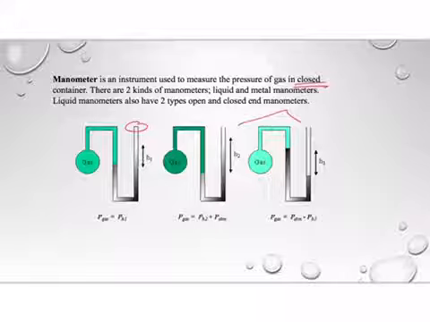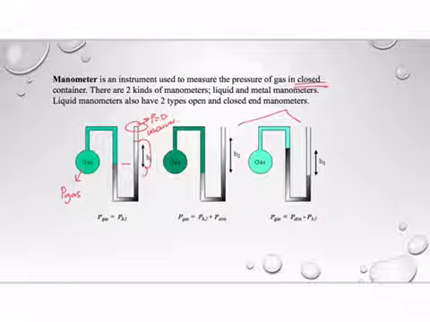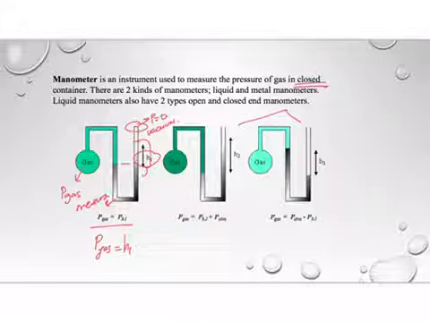In closed-end manometers, the pressure of the gas is directly equal to the height difference in the second column, because here there is no pressure, there is only vacuum. So the pressure of the gas is equal to the pressure of the H1 depth liquid, mercury we especially use. So you can say that the pressure of gas is equal to H1 centimeter mercury.